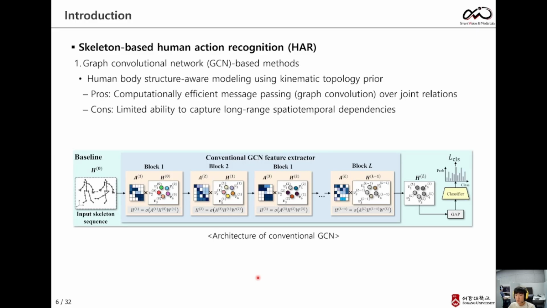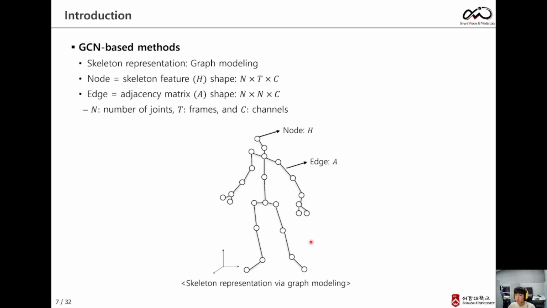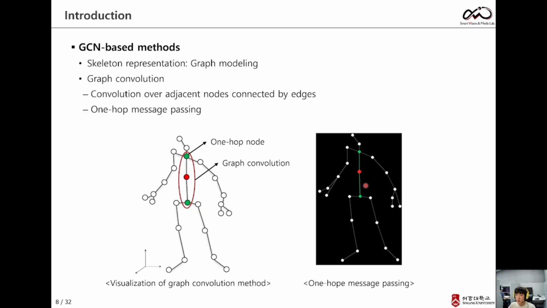I'll briefly introduce GCNs. This figure shows a general GCN architecture. GCN exploits skeletal topology as an inductive bias and aggregates information between connected joints through message passing. However, capturing long-range dependencies can be relatively difficult. In a GCN, skeleton joints are represented as nodes, and their relationships are represented by an adjacency matrix. Graph convolutions aggregate features from edges, which corresponds to one-hop message passing.